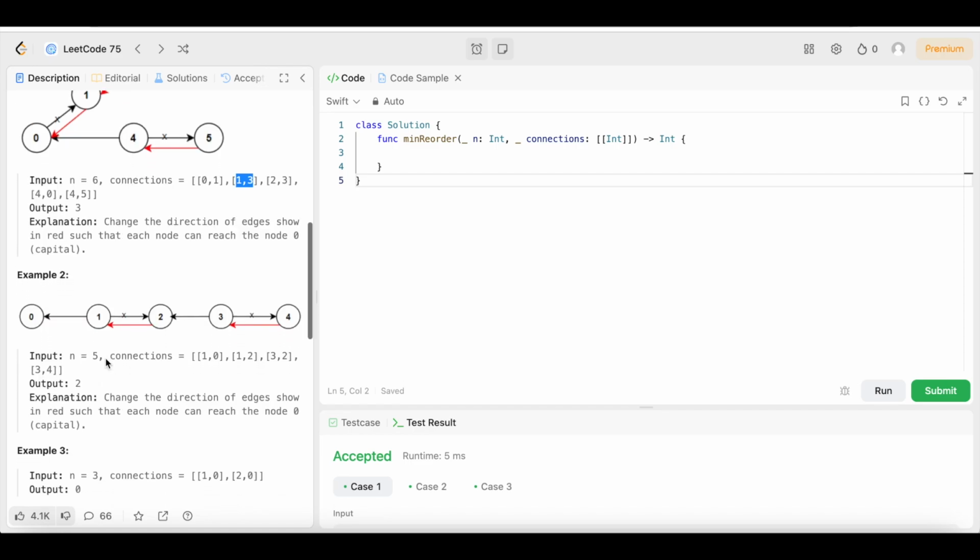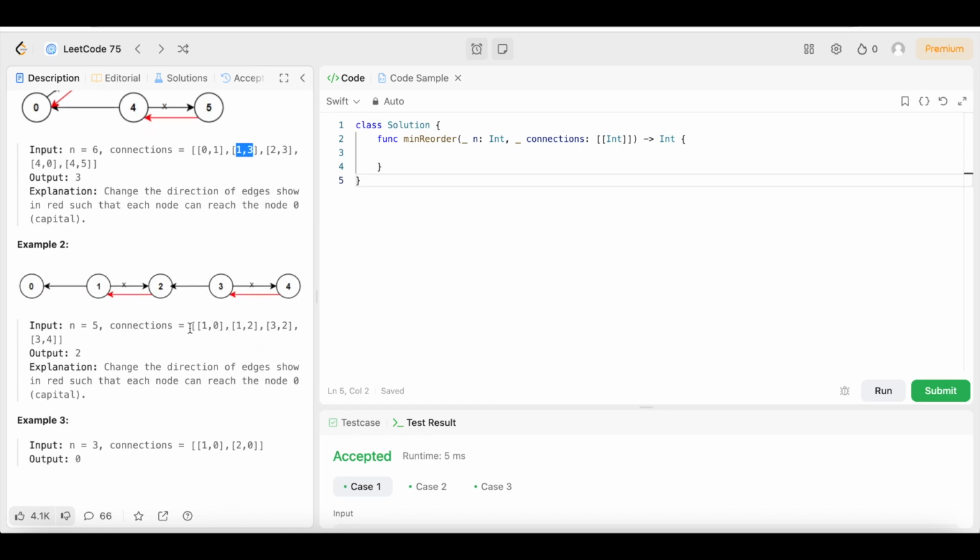Now let's look at example 2. Example 2, so we have the same thing, the list of rows and edges or nodes and edges. The output is 2 because there are 2 edges that need to be changed, 1 and 2. So let's look and see what it has. We have 1 goes to 0. That's right, 1 goes to 0. Then we have 1 goes to 2. That's the black edge, but that's not right because we need to change that to 2 goes to 1. So it would be 2 comma 1 instead of 1 comma 2.